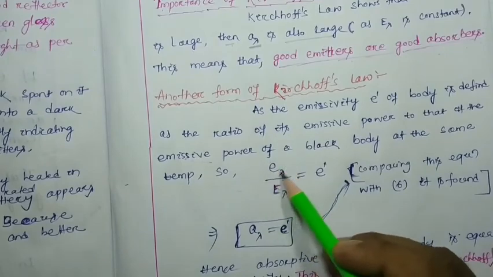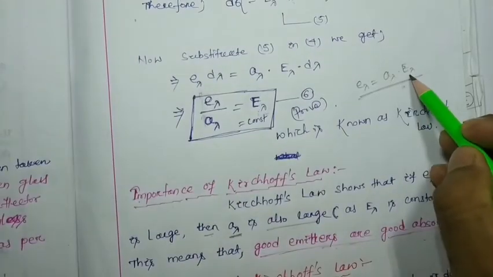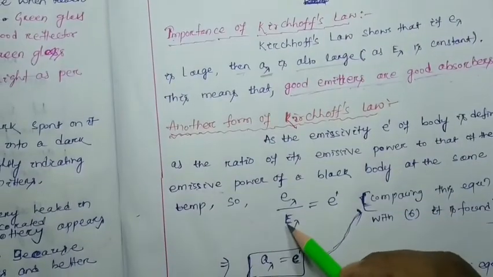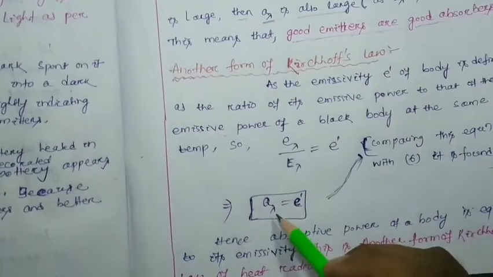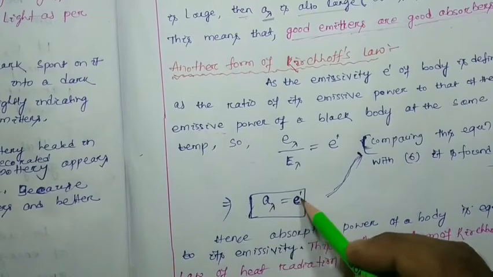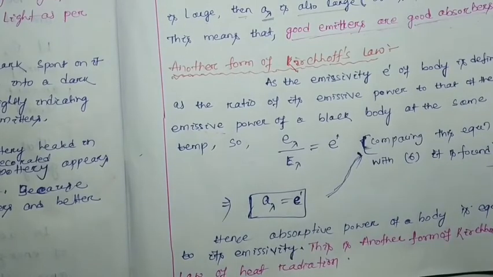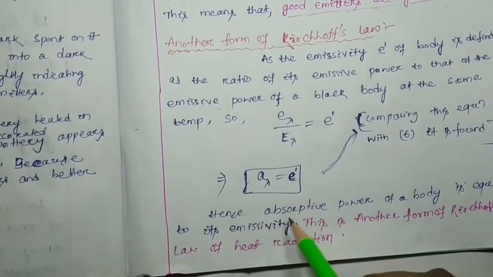Instead of e_lambda, if we put A_lambda into capital E_lambda, then capital E_lambda and capital E_lambda are cancelled out, and we find A_lambda will be equal to e'.